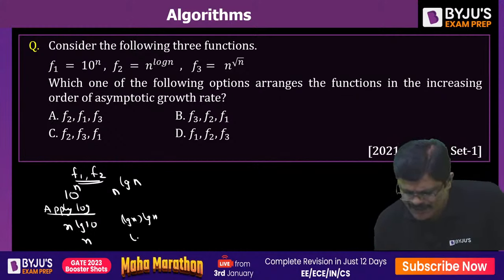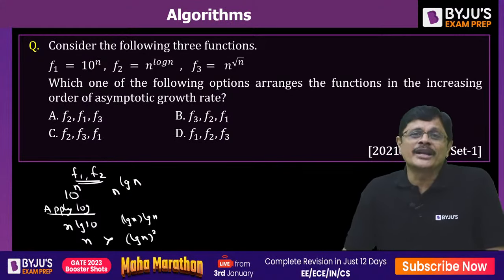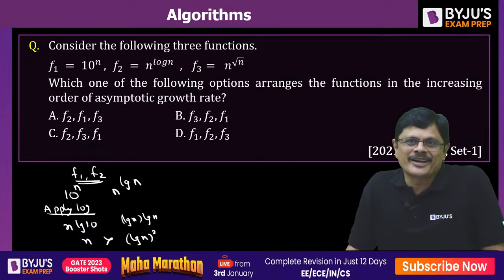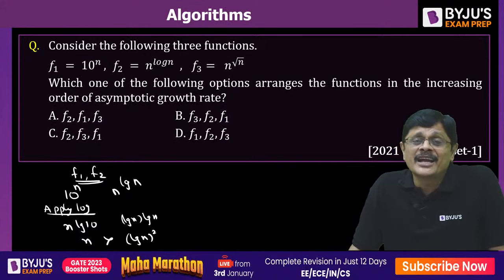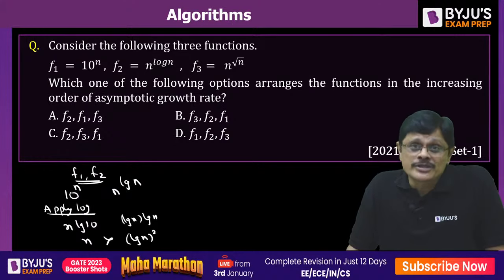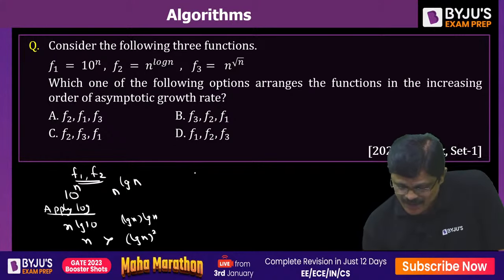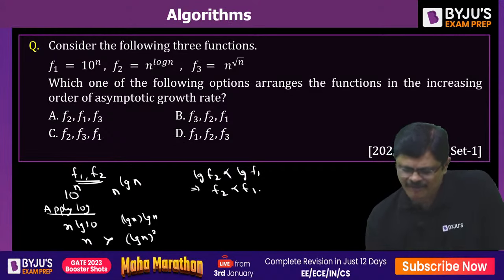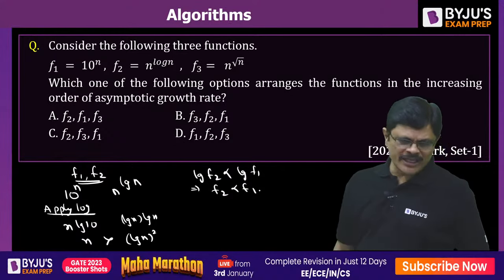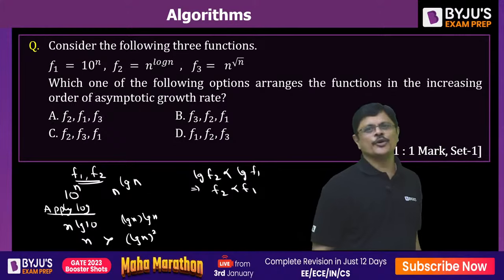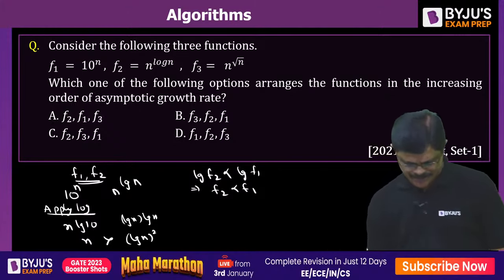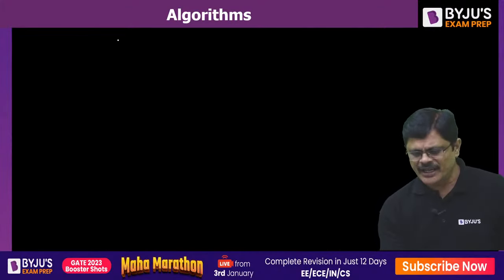But you know that n is asymptotically larger than log n whole square. That means log F2 is smaller than log F1. That means F2 is smaller than F1, my dear friends. So one relation you got. Hope you understand. F2 is smaller than F1.